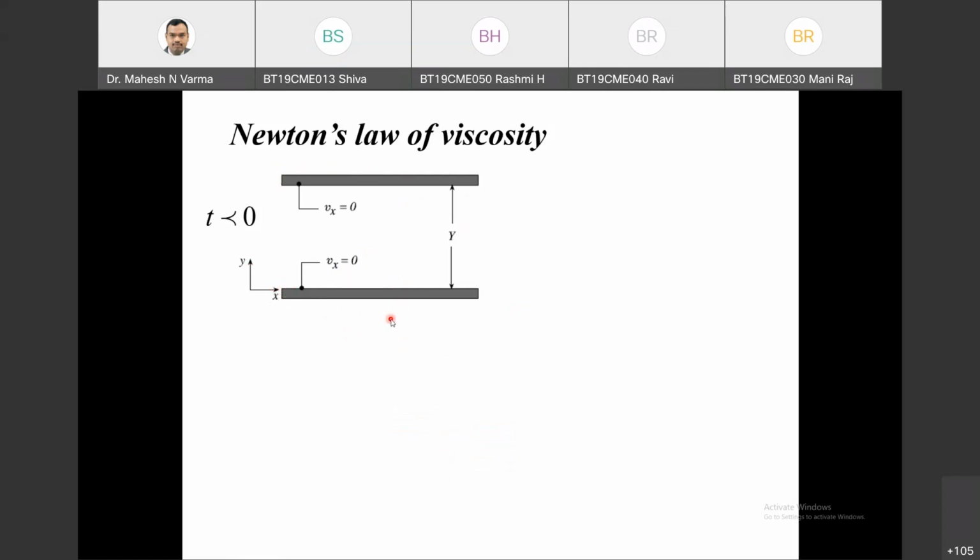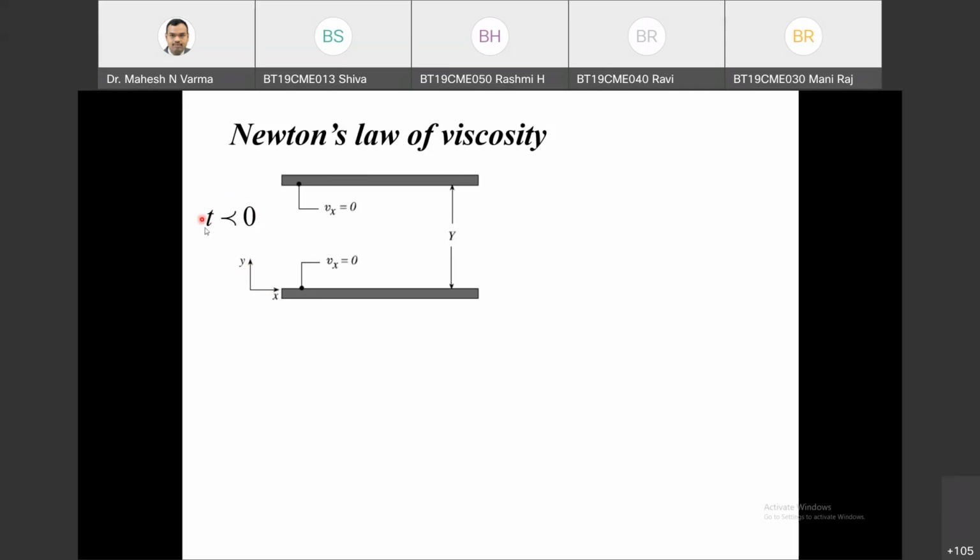So consider a case at time t less than 0. What is the case? There are two plates. This is the bottom plate and this is the upper plate. You can consider thin plates, metal plate or wood plate, any solid plate. This is my x direction and this is the y direction. These axes are just given for reference.